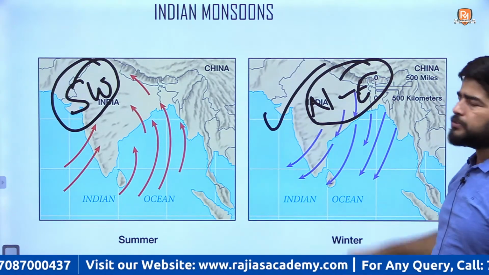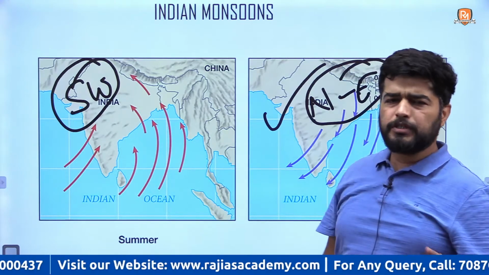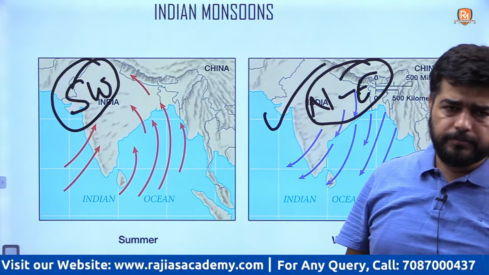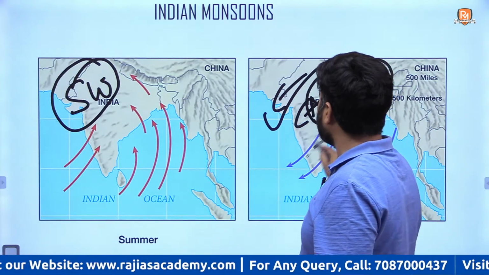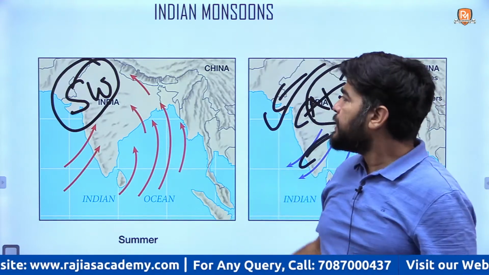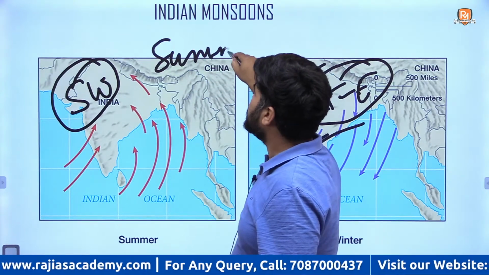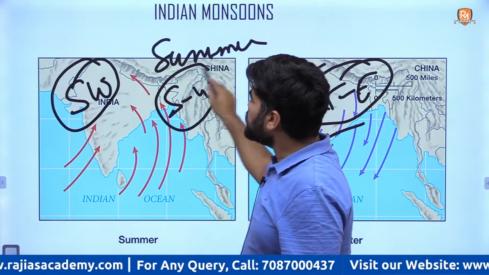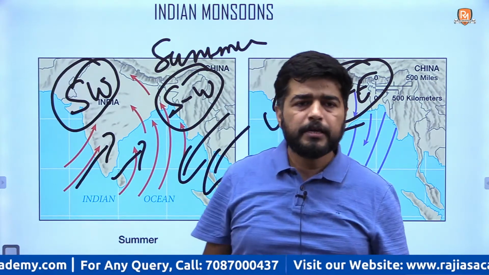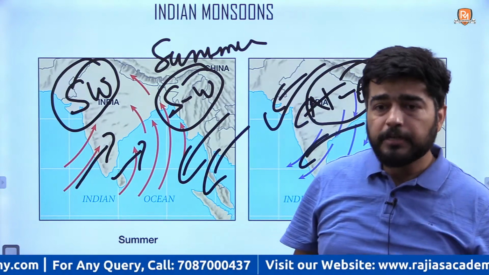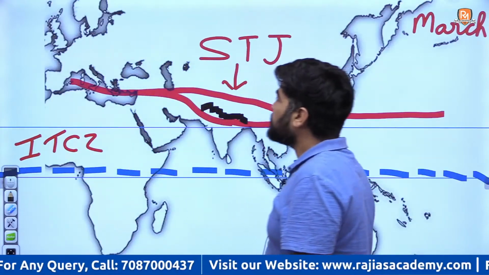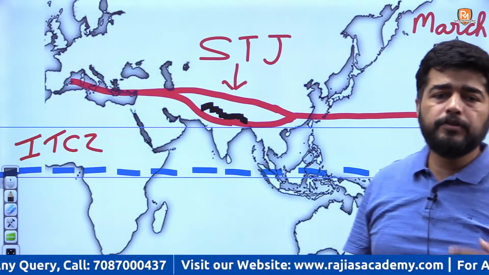This is the normal situation throughout the year. Northeast monsoon is, you can say, the normal wind pattern of India throughout the year. Throughout the year, we will have northeast winds. In summers, you will have southwest winds. How does this reversal of wind take place? How this reversal of winds takes place, I will talk in detail about this, and after that I will take your questions.